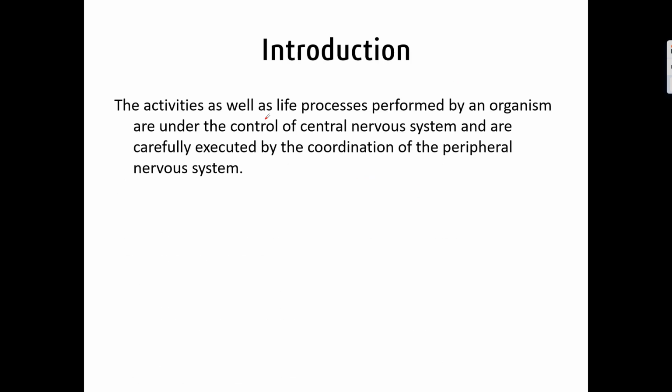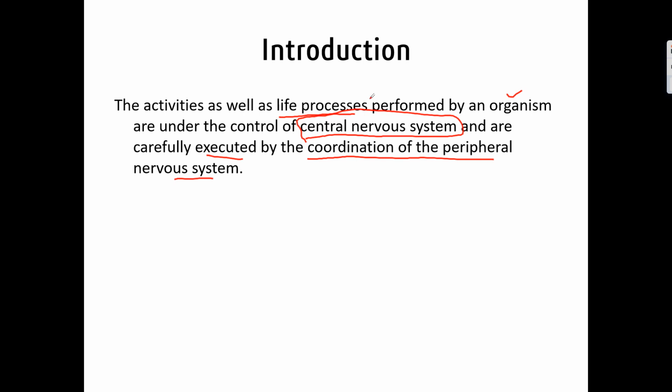All the activities as well as the life processes performed by the organism are under the control of the central nervous system, and it is executed by coordination of the peripheral nervous system.